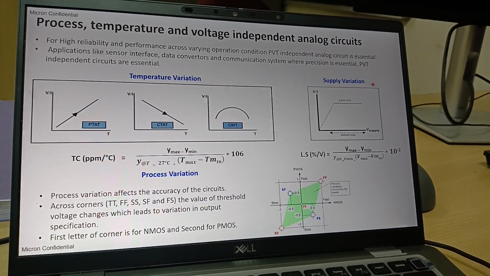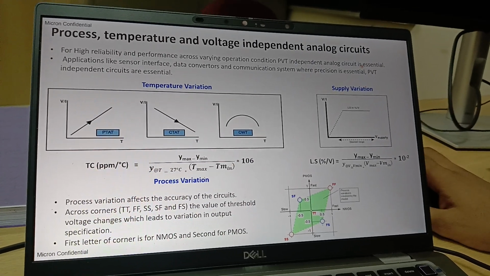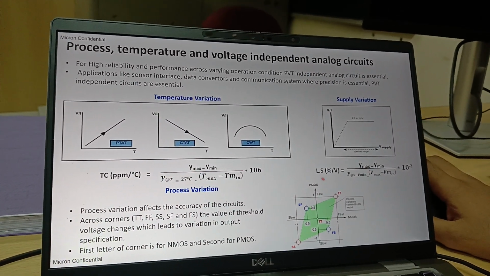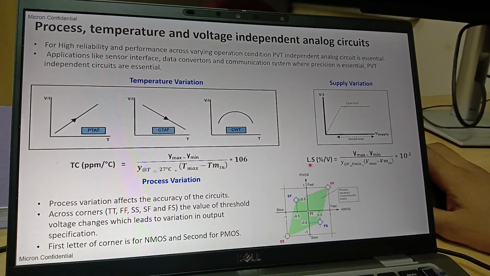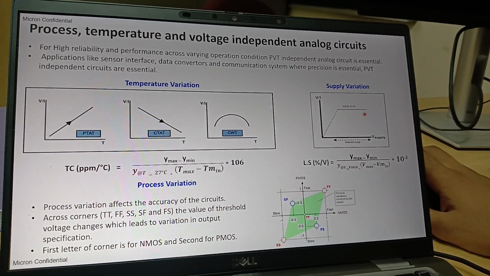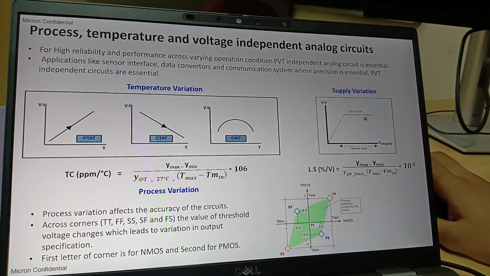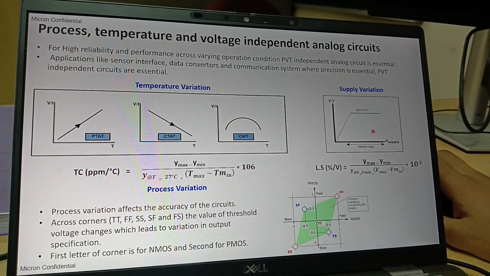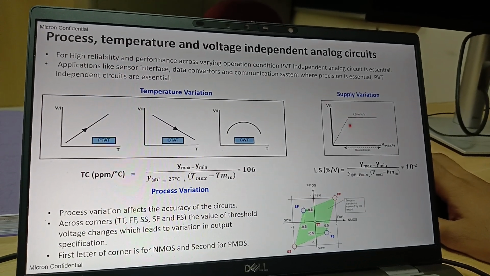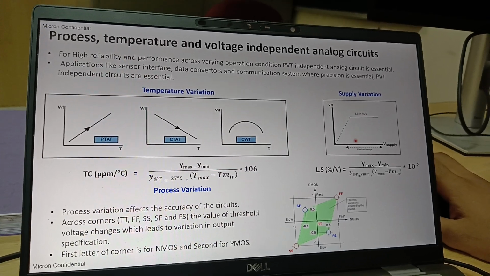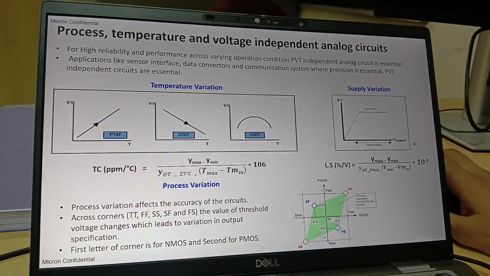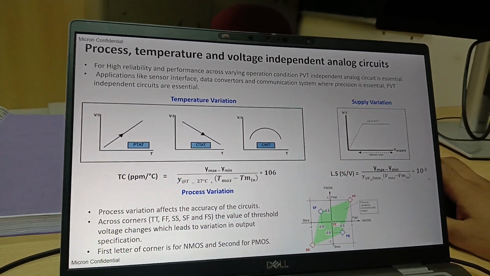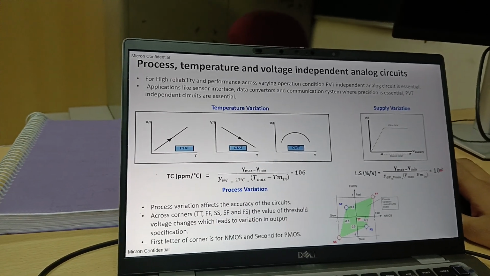That is nothing but a supply independent circuit. We measure that quantity with the help of line sensitivity. That is, you check the maximum change from the minimum, divided by the value at the minimum supply, times 10 power minus 2. That is nothing but a percentage. We are calculating percentage, that's why we use this 10 power minus 2.